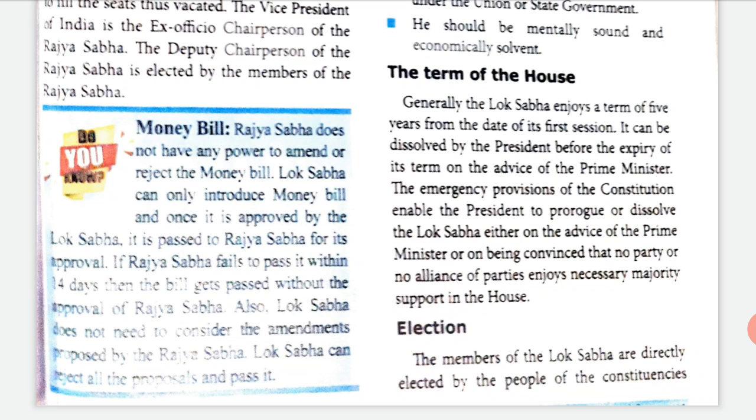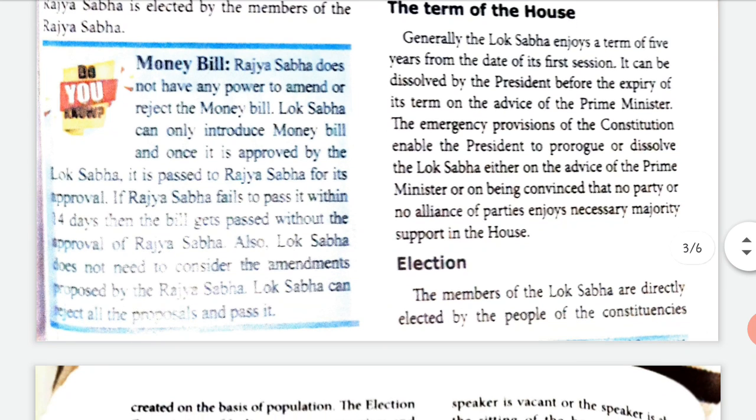If the Rajya Sabha fails to pass it within 14 days, then the bill gets passed without the approval of the Rajya Sabha. So the bill will be sent to Rajya Sabha. The Rajya Sabha members have to approve it within 14 days. Even if they don't approve, it will get approved. Also, Lok Sabha does not need to consider the amendments proposed by the Rajya Sabha. Amendment means changes.